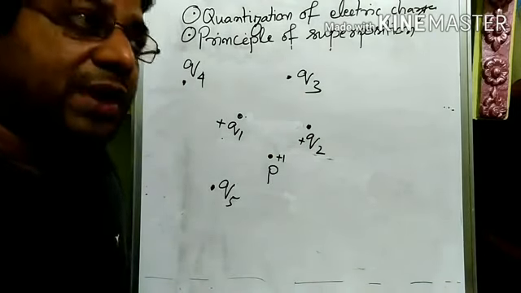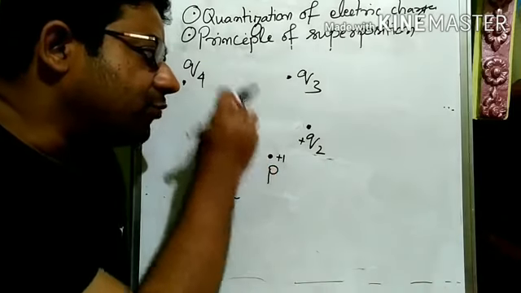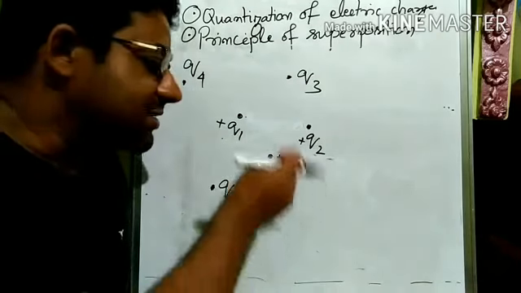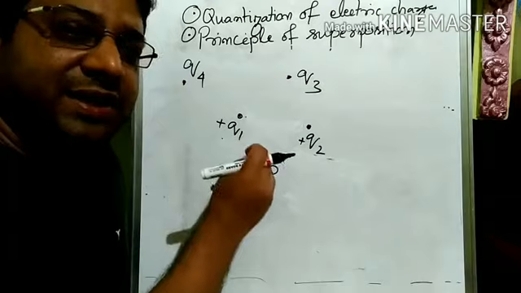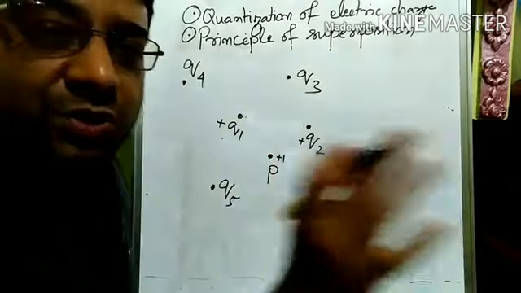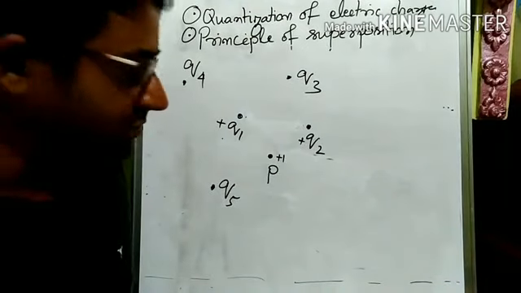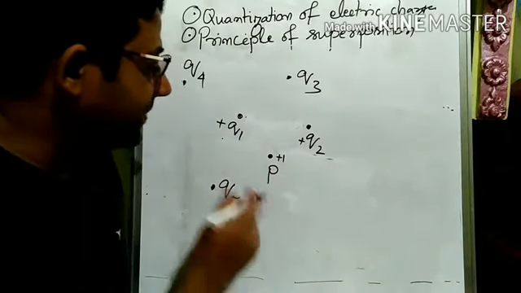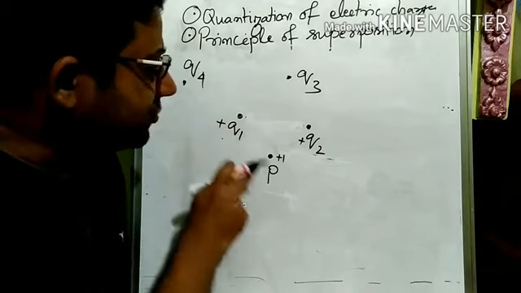Whenever at a particular point we want to learn the forces, some charge only will be repelled or attracted by them. So it is customary to assume that there is one unit positive charge, like that we assume it. Okay, so at P, what is the force experienced due to Q1?